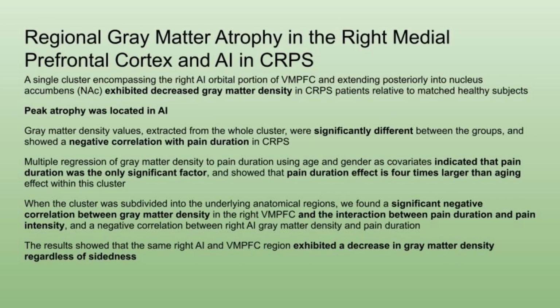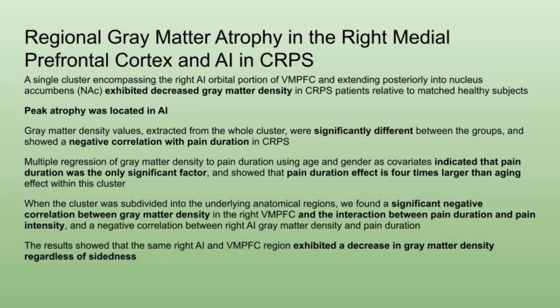Let's specifically start talking about the right medial prefrontal cortex and the anterior insula. A single cluster encompassing the right anterior insula, orbital portion of the ventral medial prefrontal cortex, and extending posteriorly into the nucleus accumbens, exhibited decreased gray matter density in CRPS patients relative to matched healthy controls. The peak atrophy was located in the anterior insula.